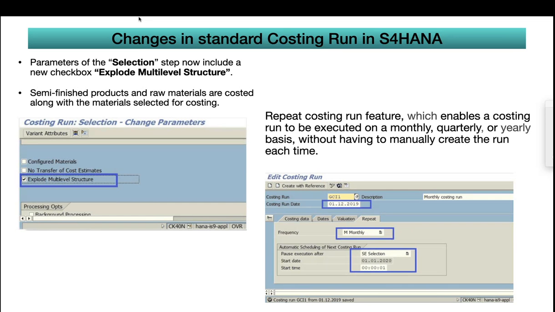If you see the frequency, monthly, weekly, or yearly, and you can see the drop-down. If you open that costing run in CK40N, normally it will allow monthly, quarterly, yearly basis, and it will reduce a lot of burden for the business folks. So instead of entering all the values, they can use it. Though it is easy to copy, it is still a cumbersome job for them. Instead, they can use this feature monthly.